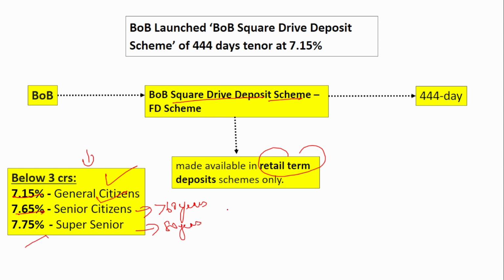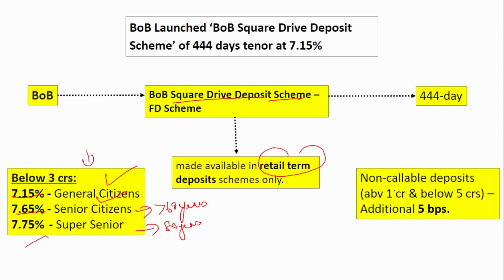It is 7.75. For non-callable deposits above 1 crore and below 5 crores, they will get an additional 5 basis points. Apart from this interest rate, an additional 0.05 will be applicable for this non-callable deposit. Non-callable deposits are deposits that cannot be withdrawn before maturity. In FDs, you can withdraw before maturity, you have that option, though there might be a certain penalty. But with non-callable deposits you cannot withdraw before maturity. That is why the interest rate offered is also a little higher than the FDs.